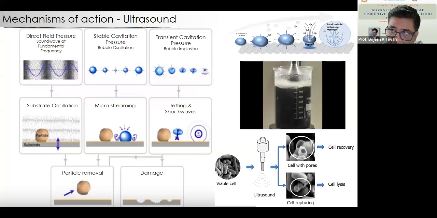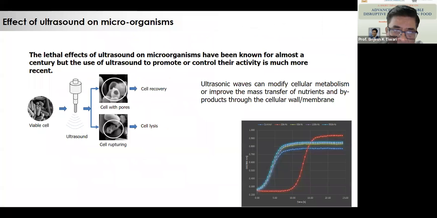So in order to better understand this process, you have to look at this particular slide here. The lethal effect of ultrasound on microorganisms has been known for ages. That means ultrasound can kill a cell. But if we control the ultrasonic intensity and the pore size on a cell, it can be used for modulating the cells.